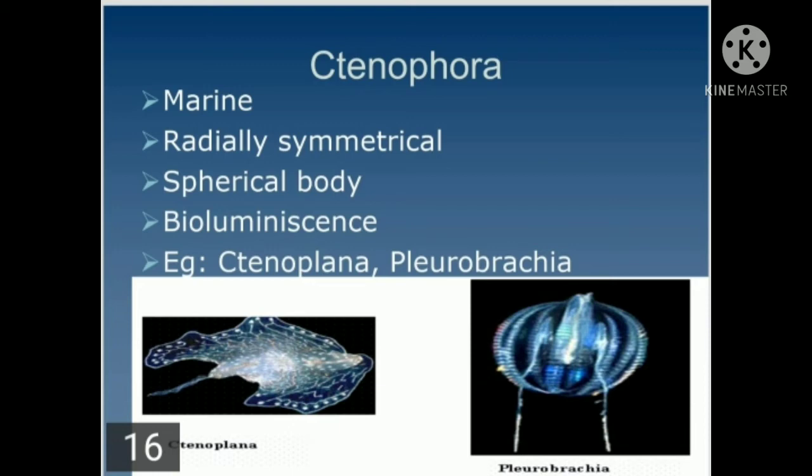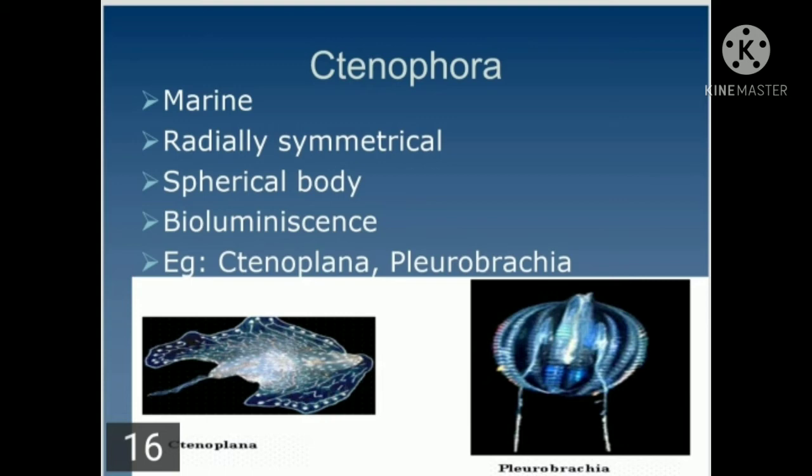The level of organization has moved a little bit forward, and it has been upgraded to the tissue level organization. Locomotion is carried out by 8 rows of ciliated comb plates. The characteristic feature of ctenophores is bioluminescence, as I said right now. Like cnidarians, ctenophores also exhibit extracellular and intracellular digestion. Reproduction is sexual with indirect development.